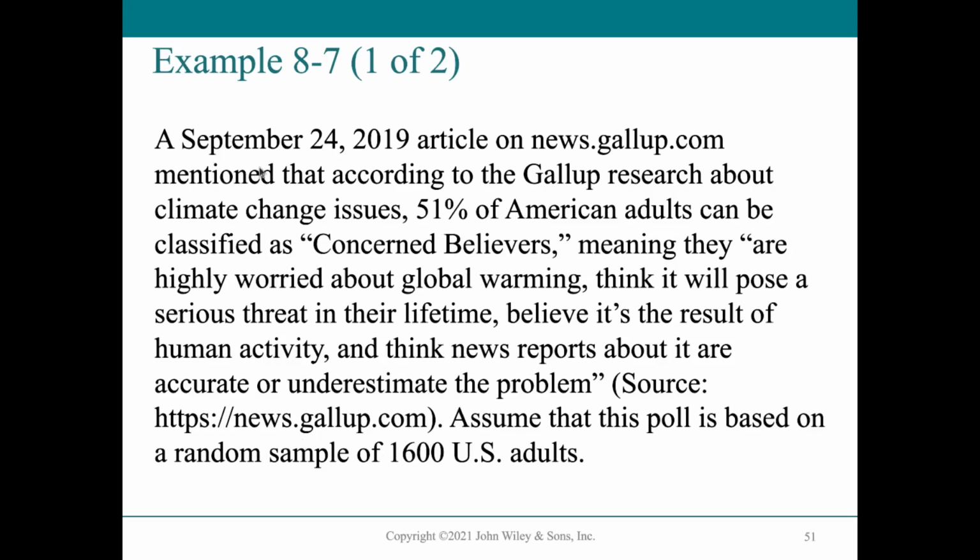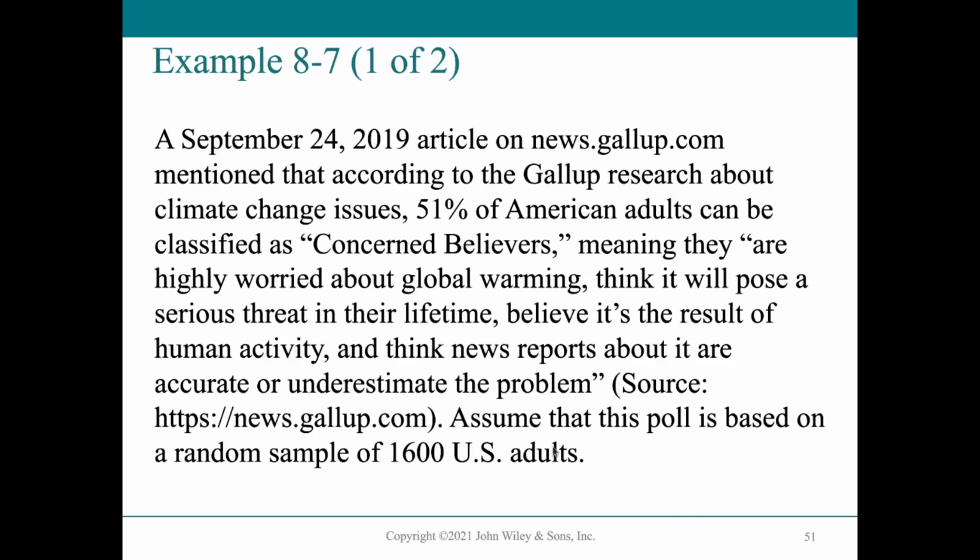In a September 24, 2019 article on news.gallup.com, according to Gallup research about climate change issues, 51% of American adults can be classified as concerned believers, meaning they are highly worried about global warming, think it will pose a serious threat in their lifetime, believe it's the result of human activity, and think news reports about it are accurate or underestimate the problem.